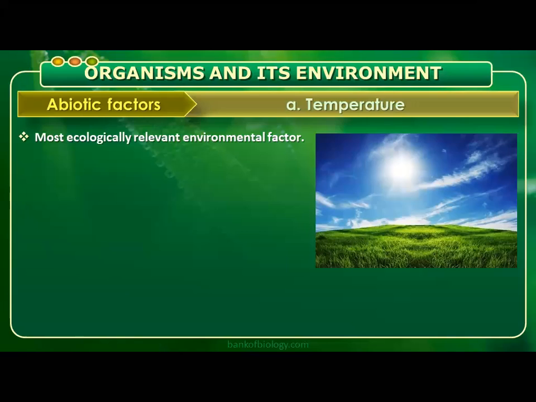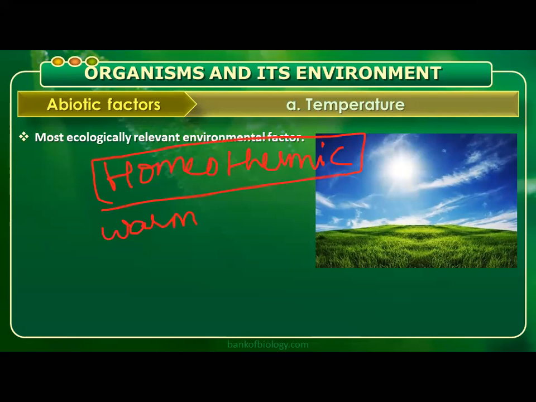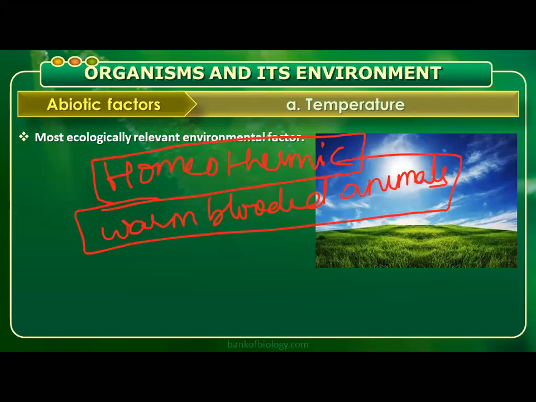Temperature is the most ecologically relevant environmental factor here, and the most useful area for the different other chapters also. We discussed this in the animal kingdom also, that is about homeothermic and poikilothermic. Homeothermic animals are also called warm-blooded animals. Do you know other names for these warm-blooded animals in this chapter?